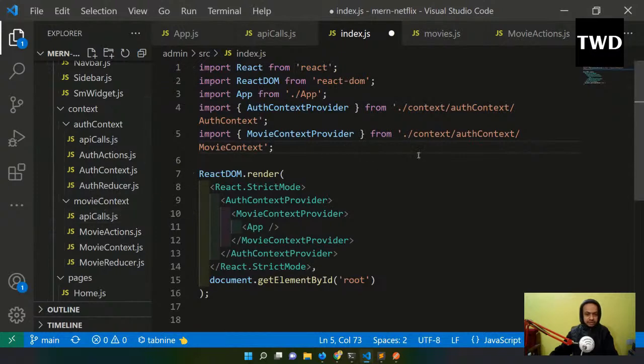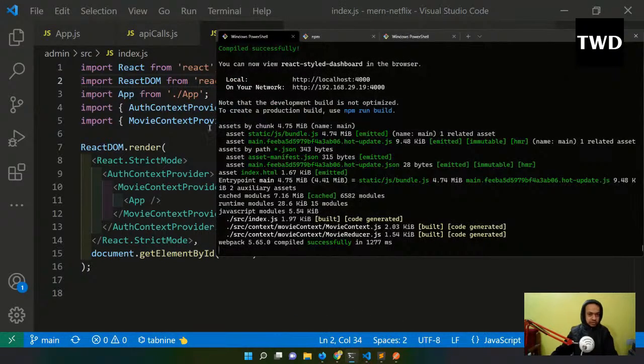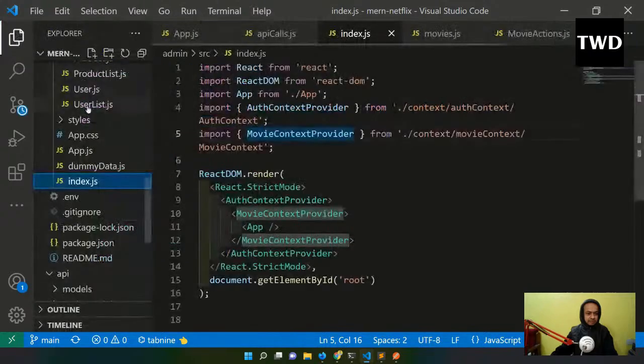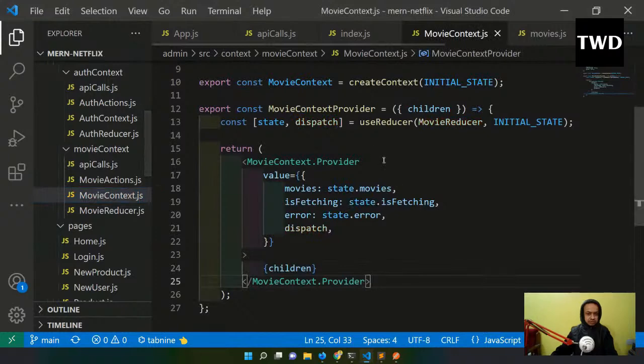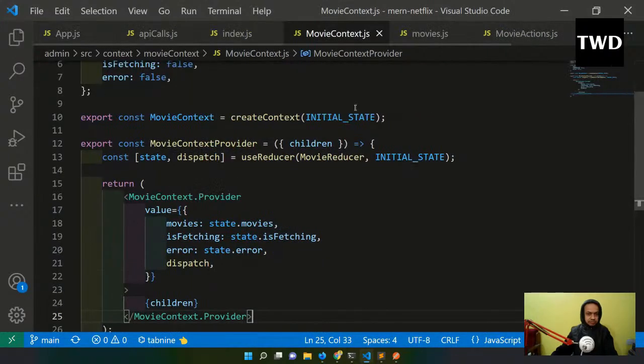Yeah, folder is right, and movie context I have. So this I'll have in index. Hopefully no error is there. So this is good. And yeah, movie context is the movie context only. The name is movie context, and movie context provider I'm exporting. So that is cool. Index I've done.